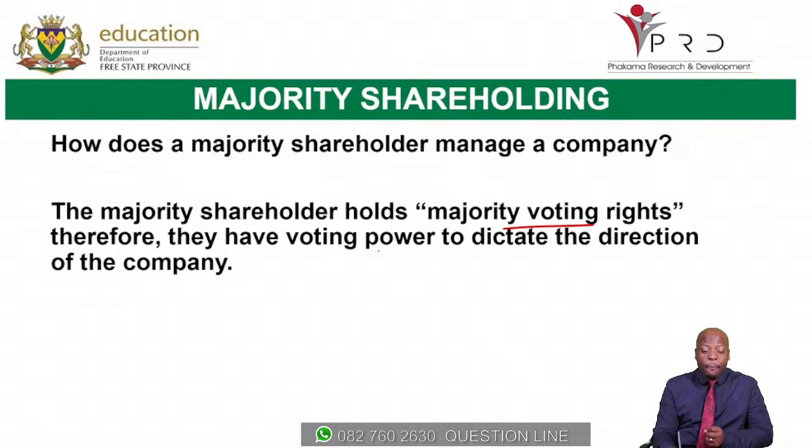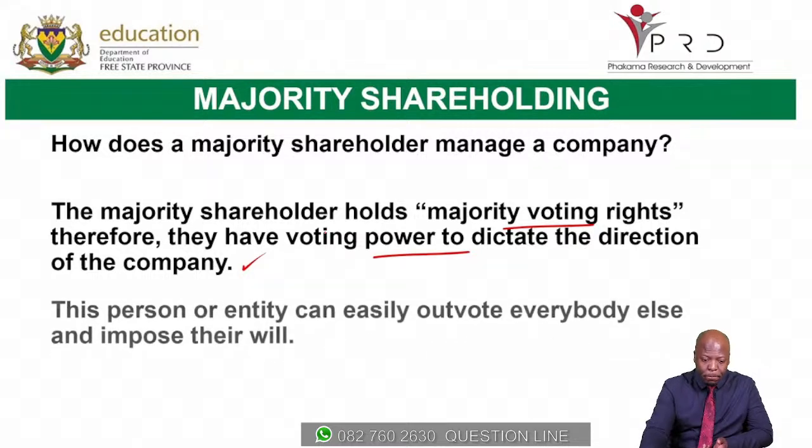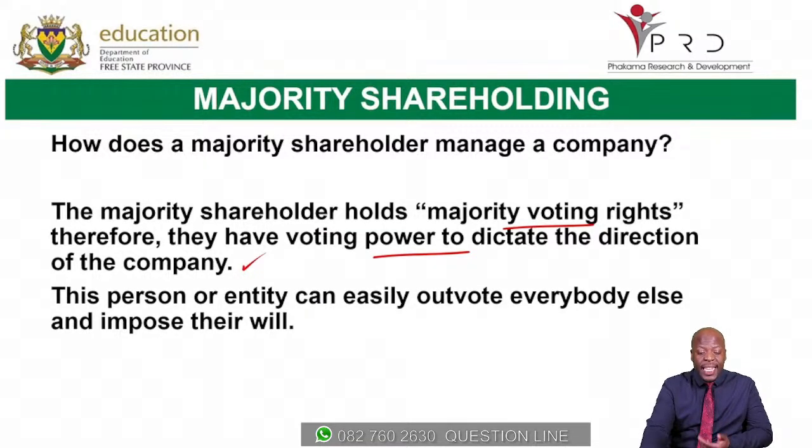Therefore, they have voting power to dictate the direction that the company will take. The person or entity can easily outvote everyone else because they have the majority shareholding, remember. Therefore, they end up imposing their will. They can decide the direction that the company will take.